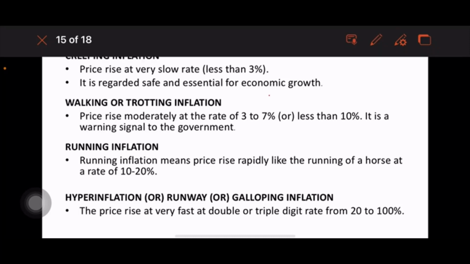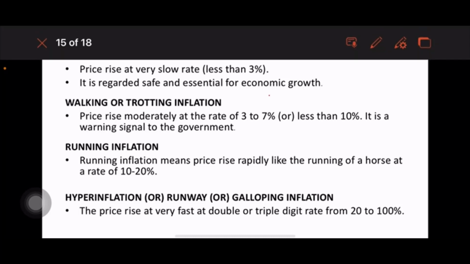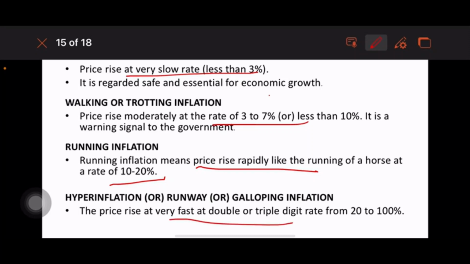creeping inflation, where the price rise will be at a very slow rate, that is less than 3%. Walking inflation is where the price rise will be at a moderate rate, 3 to 7%. Running inflation is where prices rise rapidly at the rate of 10 to 20%. Hyperinflation is where prices rise very fast, from 20 to 100%.